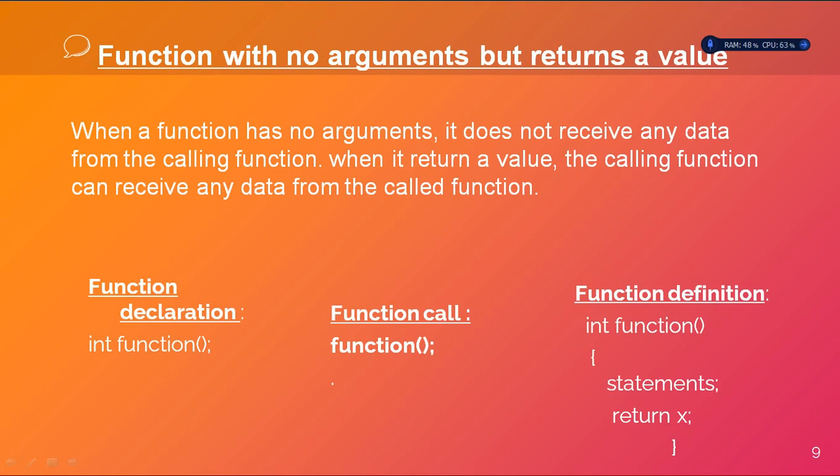At the time of function calling also, simply you can call your function name. At the time of definition, you can use the same prototype as your function declaration, and you can specify the statements within that function definition, and you write the return statement at the end of your function definition, because it will return something to your main function.